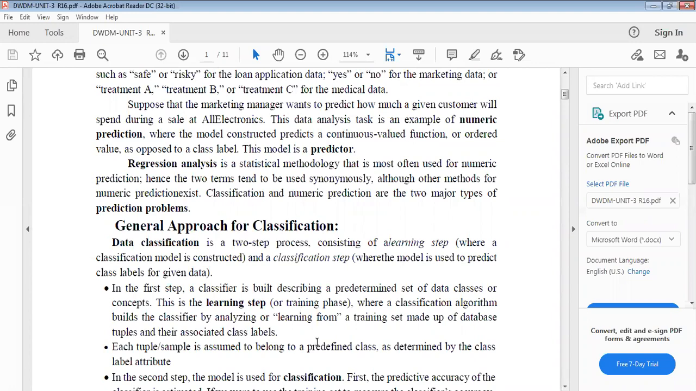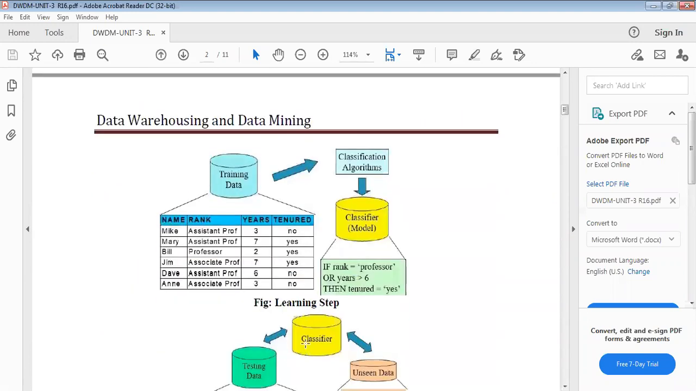Data classification is mainly represented as a two-step process. One is the learning step. Second one is the classification step. So here, this is the learning step. We have to represent the training data. That is the database. In that database, we have a table like this.